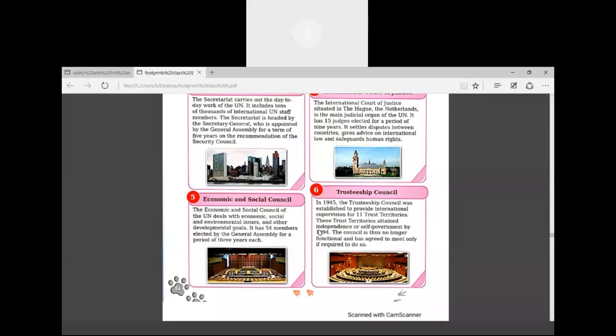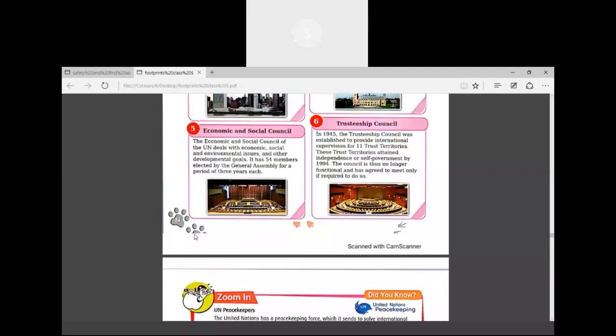These trust territories attained independence or self-government by 1994, and all these territories got independence by 1994. So the council is thus no longer functional and has agreed to meet only if required to do so. So the Trusteeship Council does not meet regularly. They do not have any meeting. Only if any case is related to this Trusteeship Council or trust territories, then only they will meet.